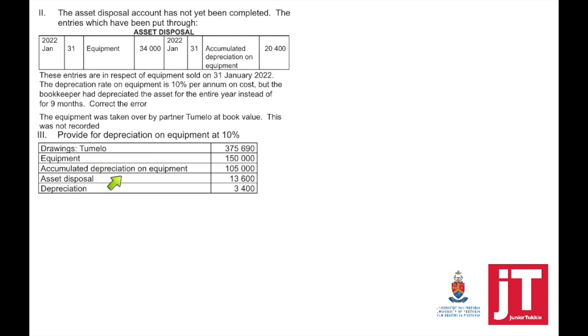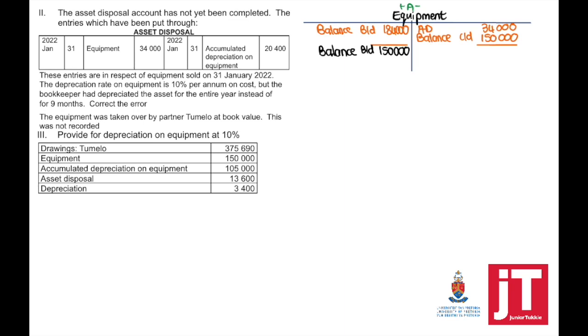Equipment, 150,000, and accumulated depreciation on equipment are after those steps occurred. Asset disposal, 13,600, and the depreciation, all of this has been done by the bookkeeper, but it was done incorrectly. If you take 34,000 minus 20,400, it equals the 13,600. Depreciation was calculated for 12 months instead of 9 months. So we just need to correct that error, and then again we need to show that the partner has taken it over at book value.